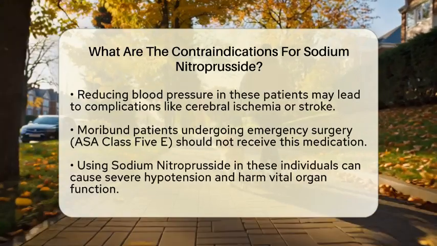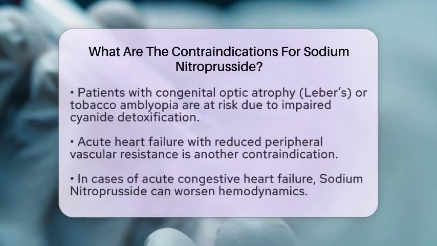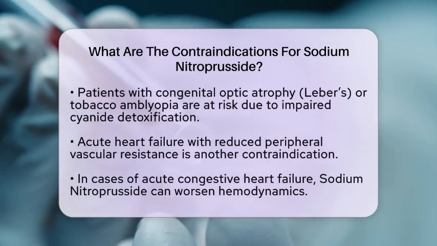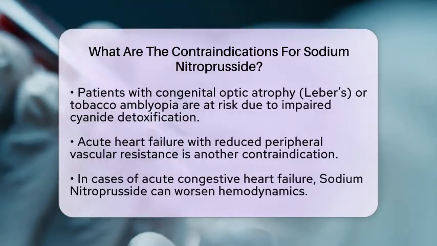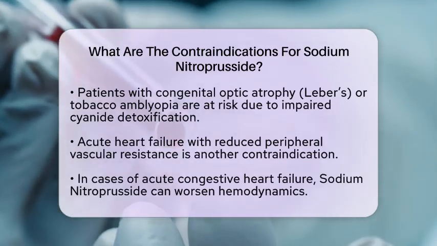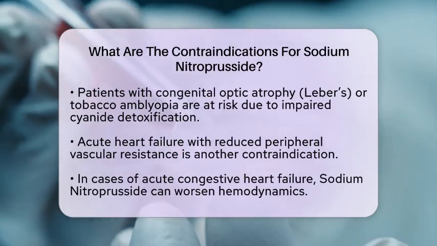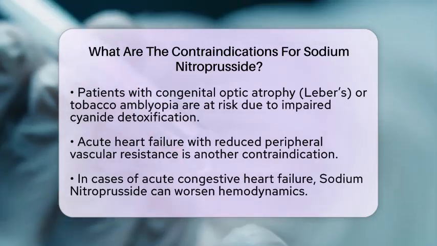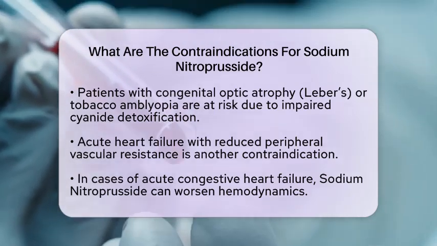Certain rare conditions also pose a risk when using sodium nitroprusside. For instance, patients with congenital optic atrophy, known as Leber's, or tobacco amblyopia should not receive this medication. These conditions can impair the detoxification of cyanide, which sodium nitroprusside can release during metabolism, leading to toxic accumulation.